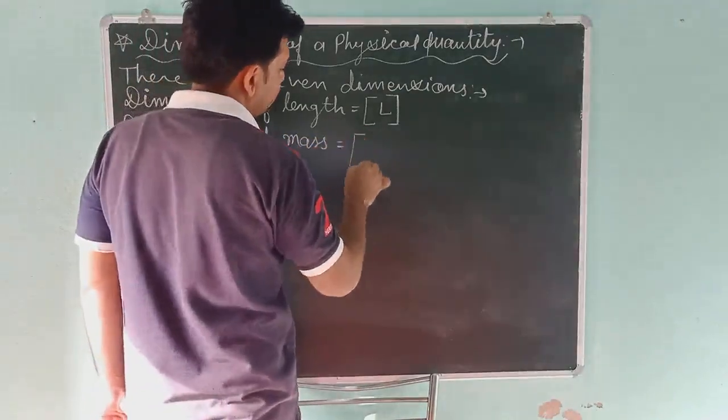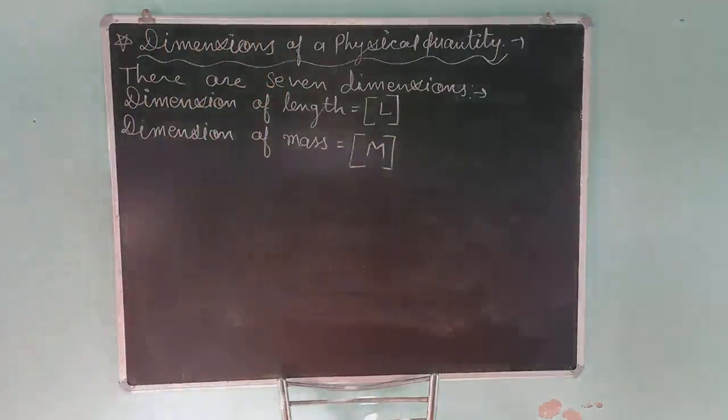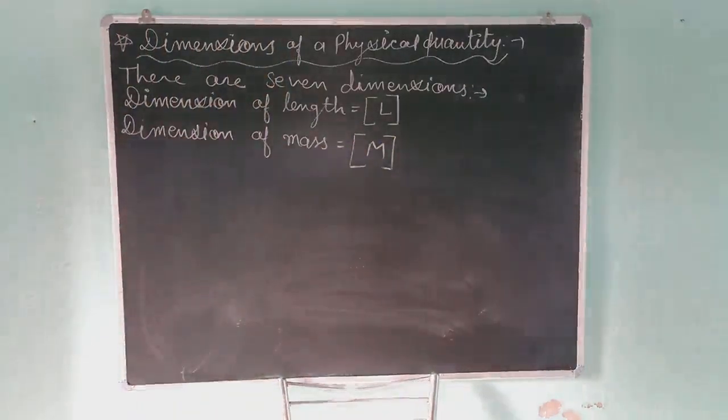We will denote it by capital M. Mass will always be denoted by capital M in the dimensional method.